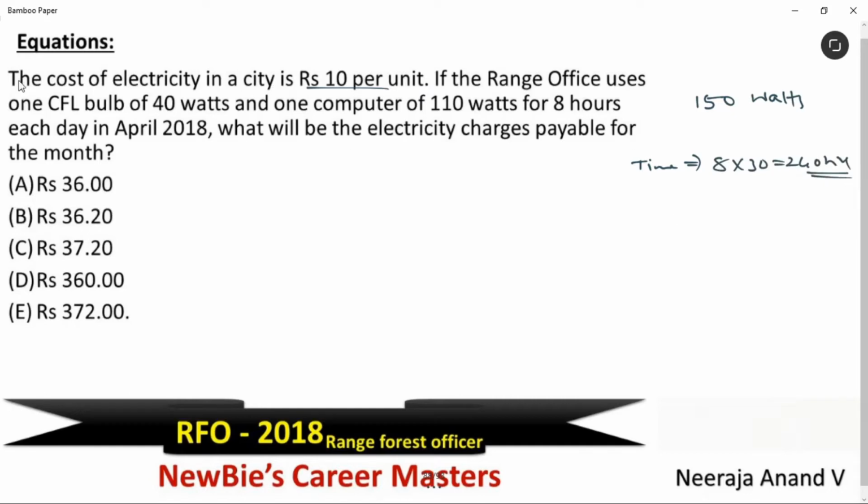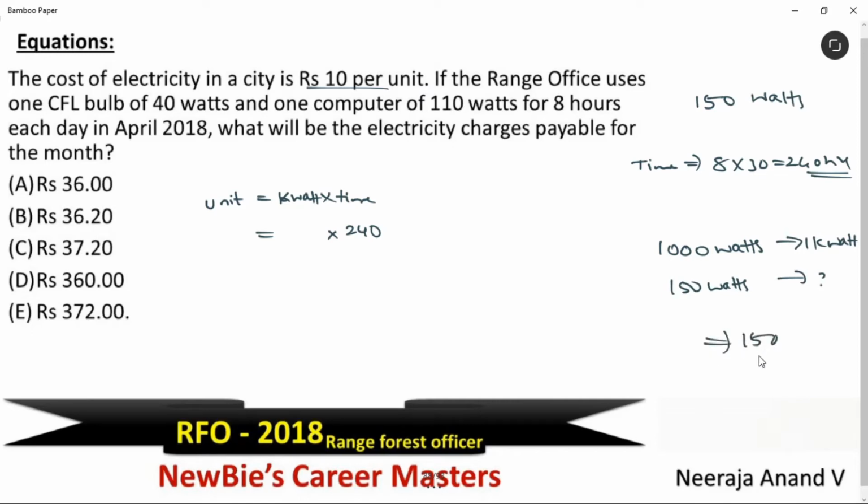Correct. See, they are telling the cost of electricity in a city is rupees 10 per unit. Let's find how many units they have used. Unit is equal to kilowatt into total time. Okay. Time we know that is 240 hours. We have to find this kilowatt. See, the value is in watts. Let's convert it. 1000 watts is equal to 1 kilowatt. Okay, 150 watts is equal to how much?